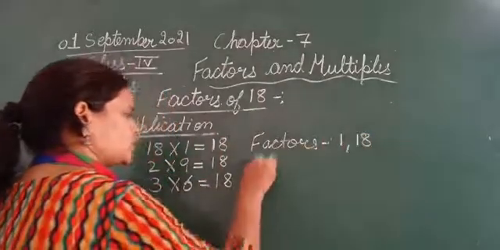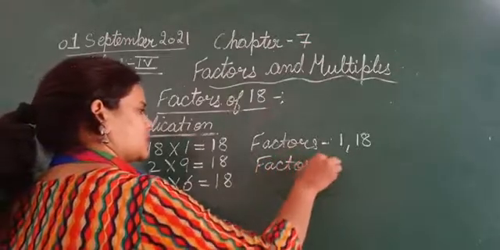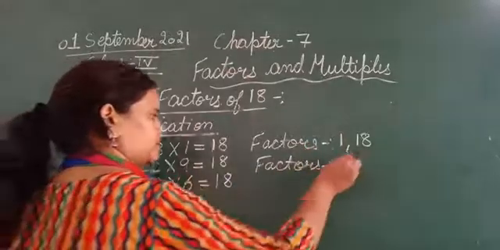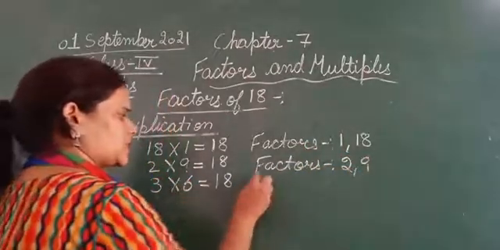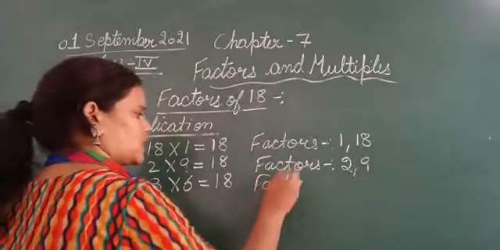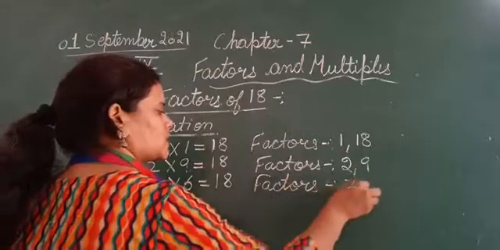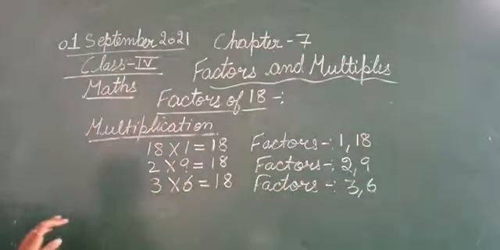Then in the second one, what are the factors? The factors in the second one are 2 and 9. Then the factors in this are 3 and 6. Now arrange these factors in the ascending order.